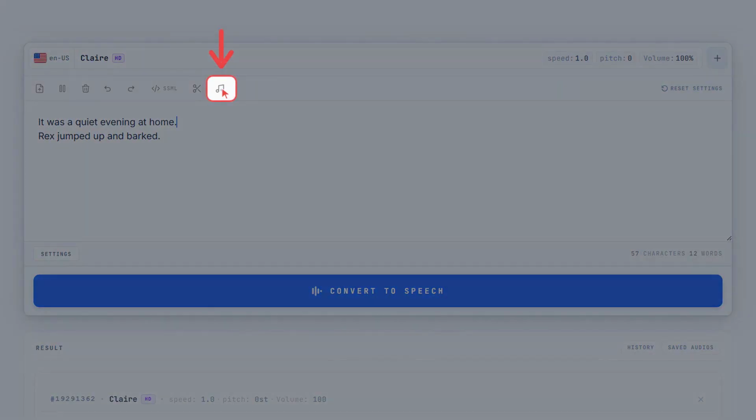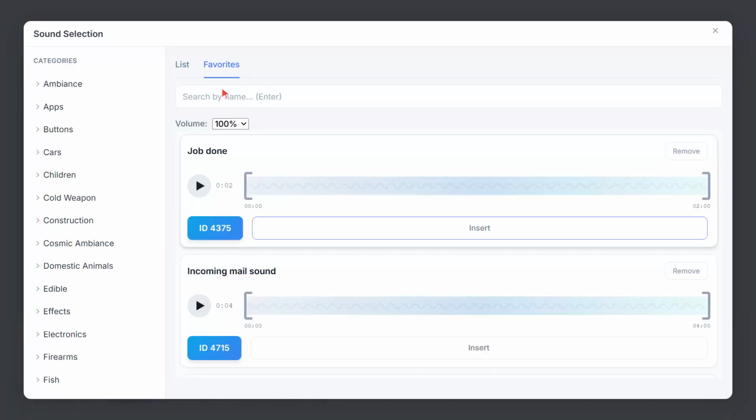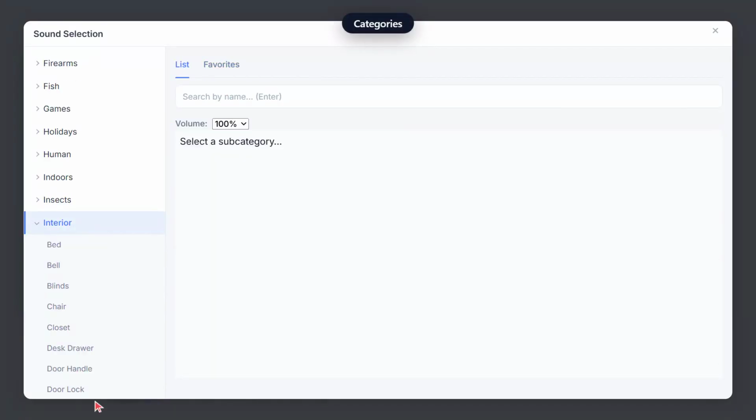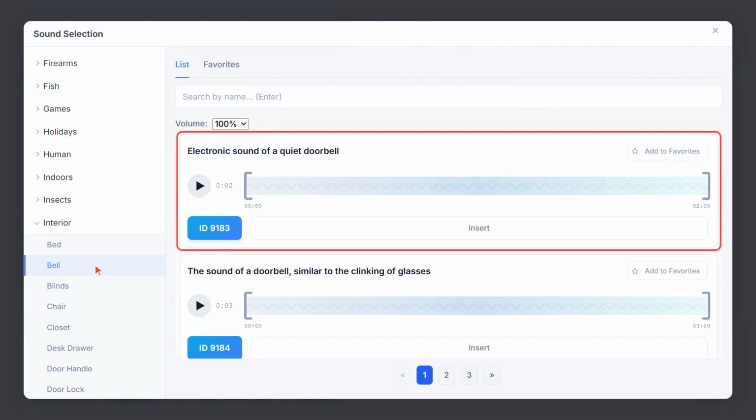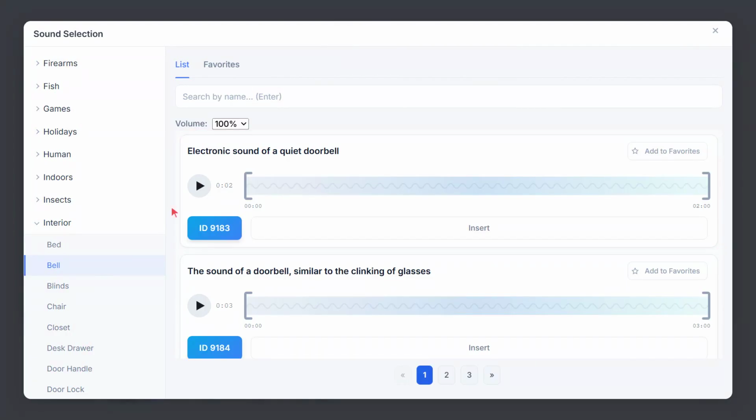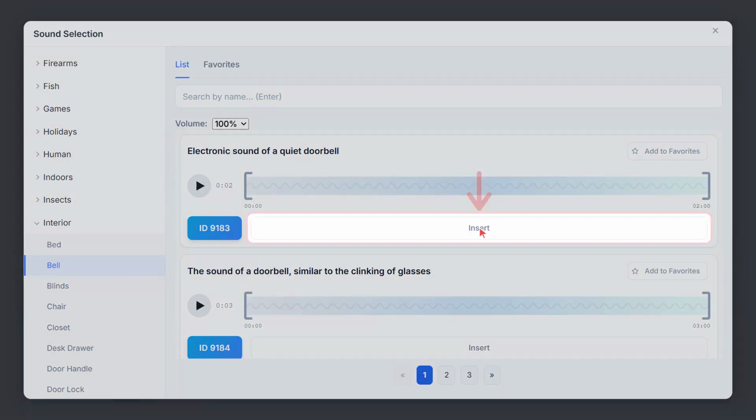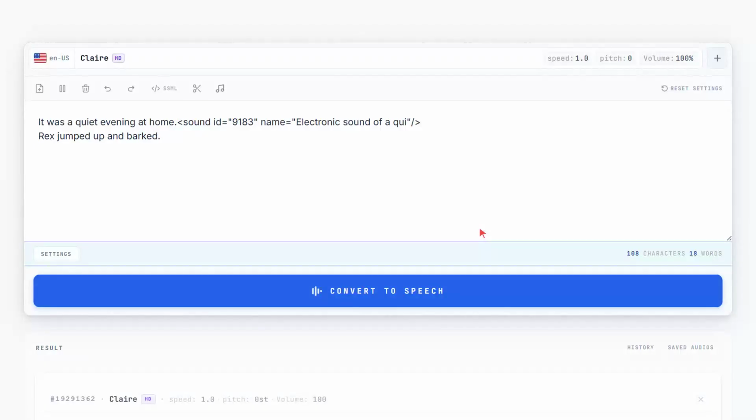Click the music icon to open the sound library. Browse the categories. Under Interior, open Bell, and there is our doorbell. Press play to hear it first. Click Insert. The sound tag drops in at your cursor. Add as many as you like.